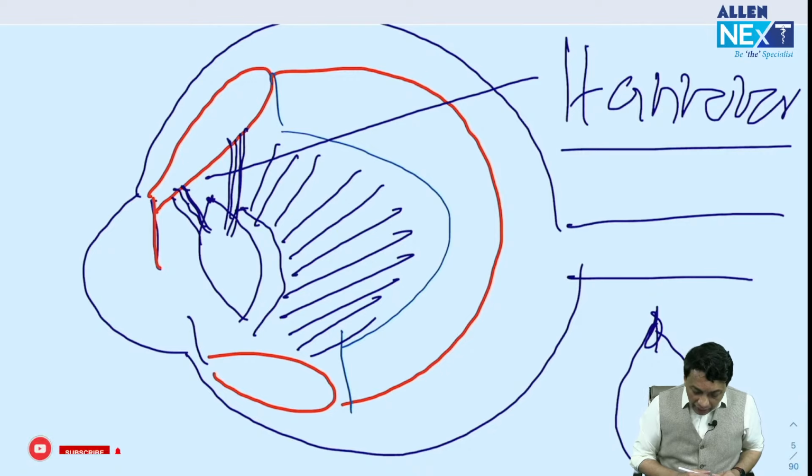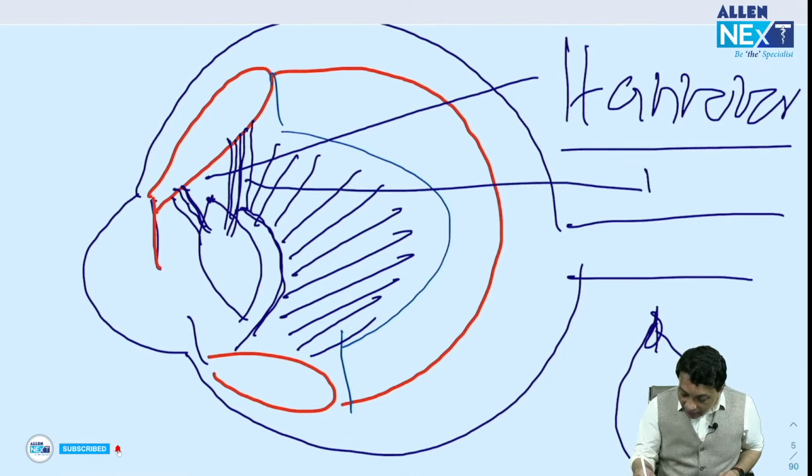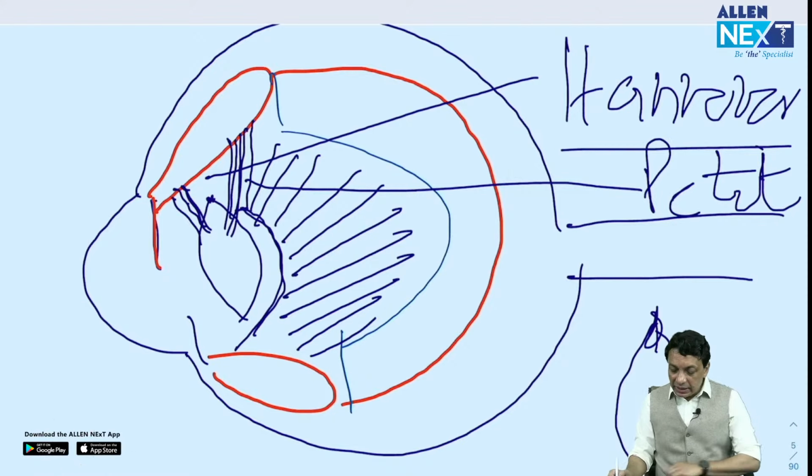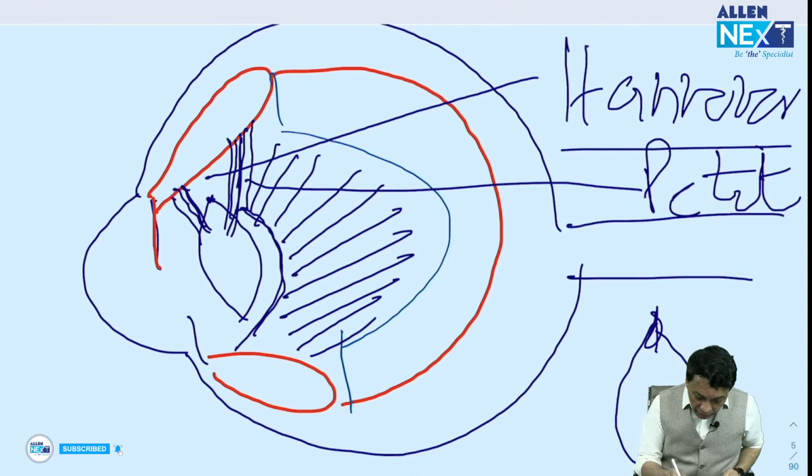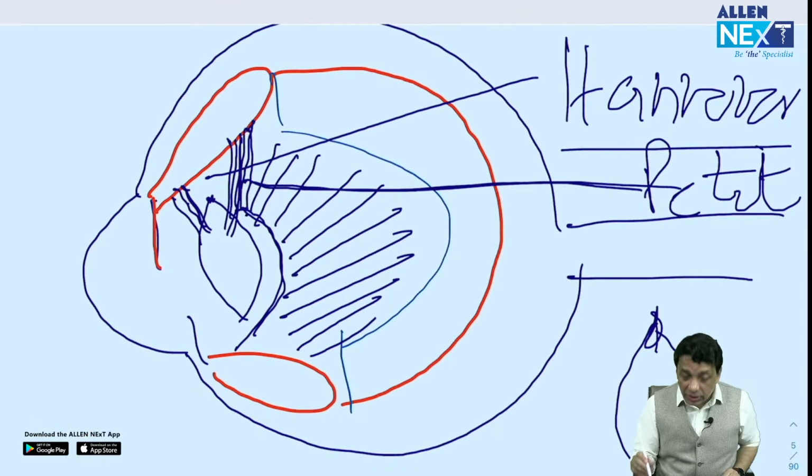Okay, so that's one. Now, there's another space between the anterior hyaloid face and the posterior zonules. This little space, and that question pointed to that, and this is the canal of Petit, P-E-T-I-T. Petit means small in French, and because there's a very little space between the zonules and the anterior hyaloid face, this is the canal. The question seems to point at that, and that is the canal of Petit.